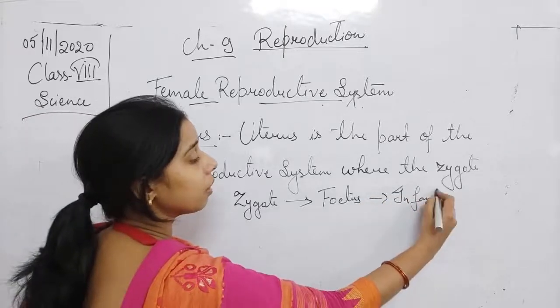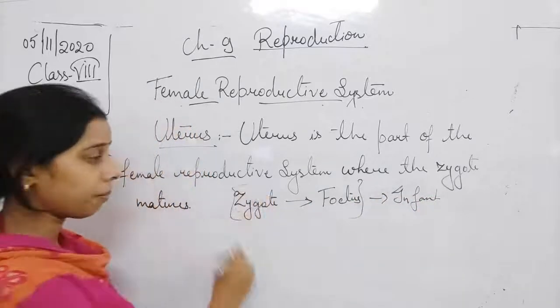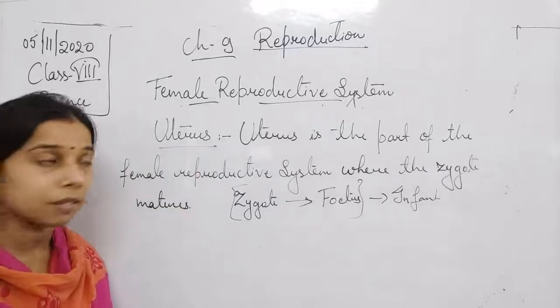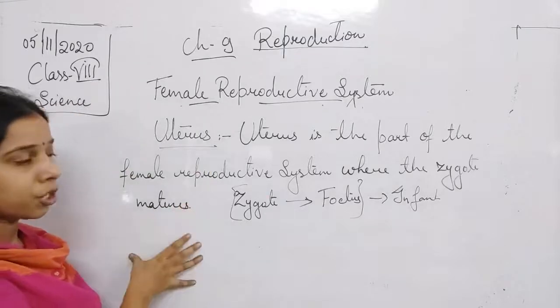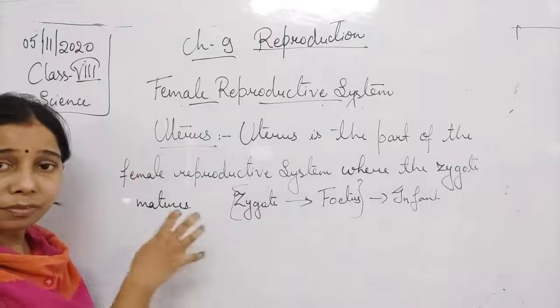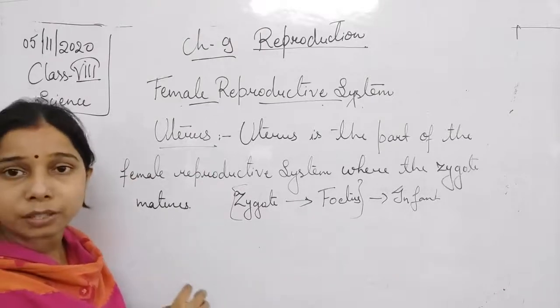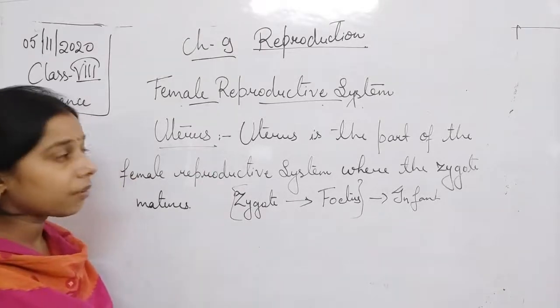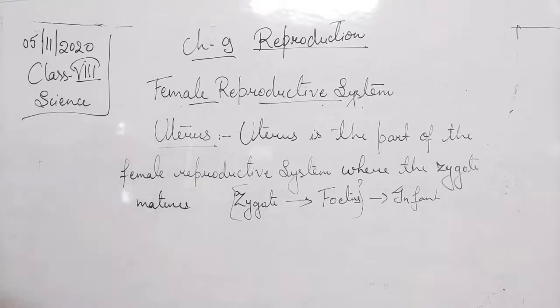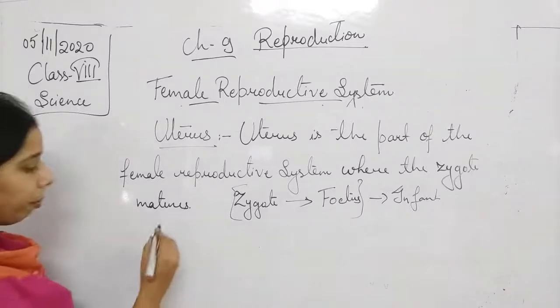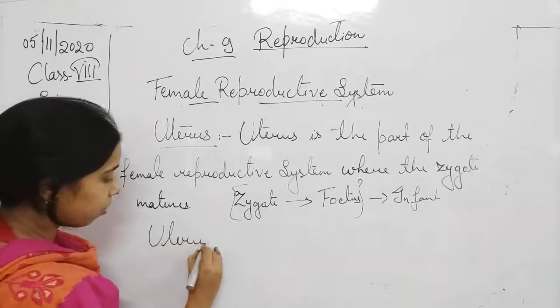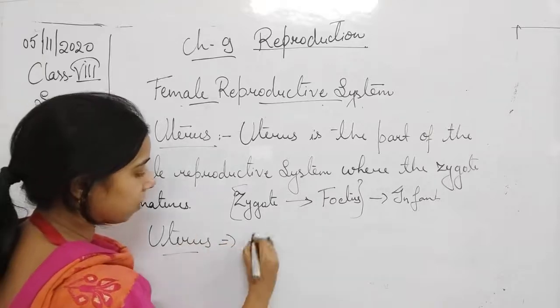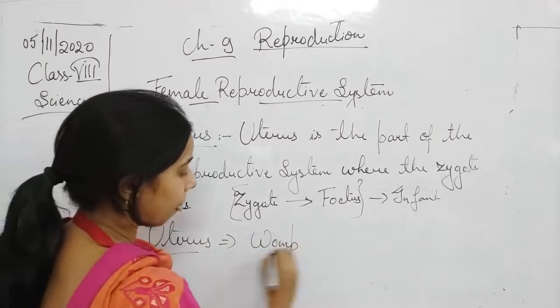So you see, student, from the zygote up to the fetus, this portion is used to carry the fetus in it, and that is why the uterus is also known as a womb. Uterus is also called a womb.